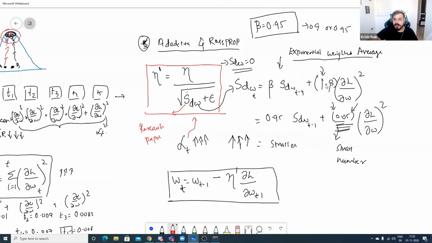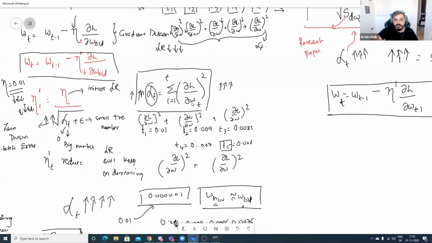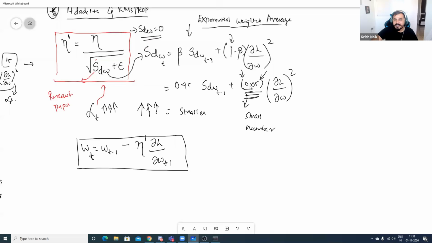And here in the exponentially weighted average, I have taken 1 minus beta. We are restricting this. Because of this only, the alpha t was increasing over here, right? Summation of i equal to 1 to t, derivative of loss with respect to W of t whole square. Now here, we are restricting it by multiplying with a small number. So at one point of time, this SD of W will never skyrocket or increase by a huge number. It will always be smaller, and by that, the weight updation will happen properly.